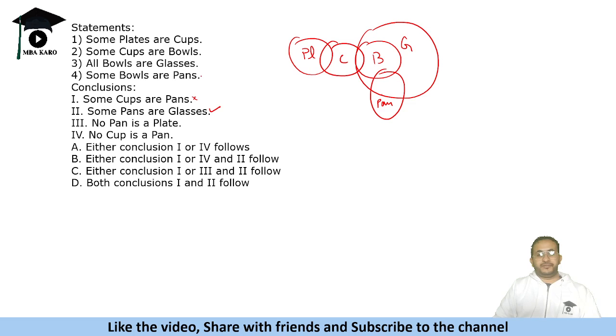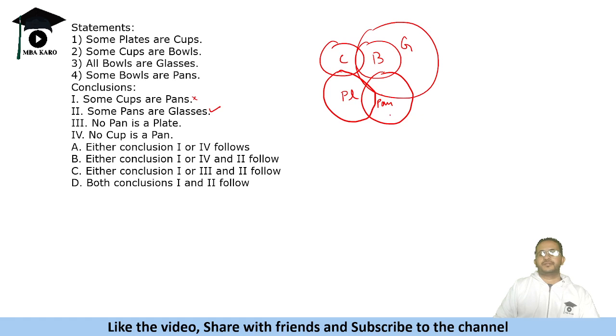Okay. Now, no pan is a plate. We are given that no pan is a plate. What if we have an arrangement like this? We can have a pan and plate like this, isn't it? So this also can be eliminated.